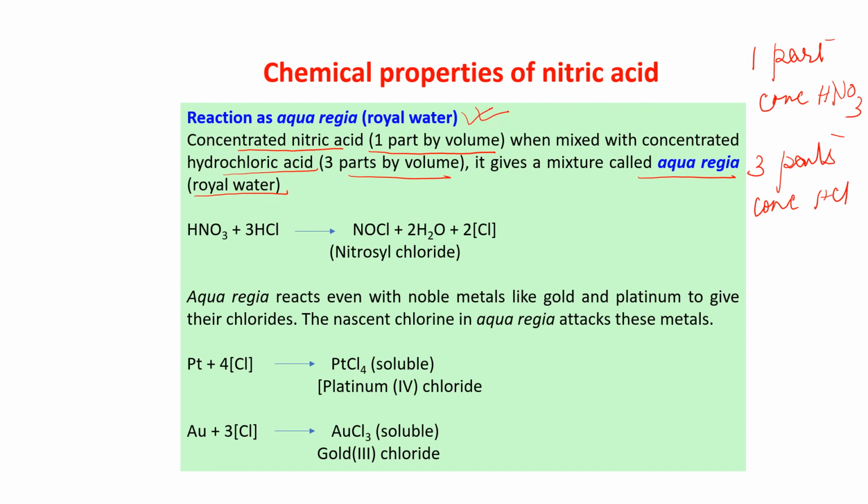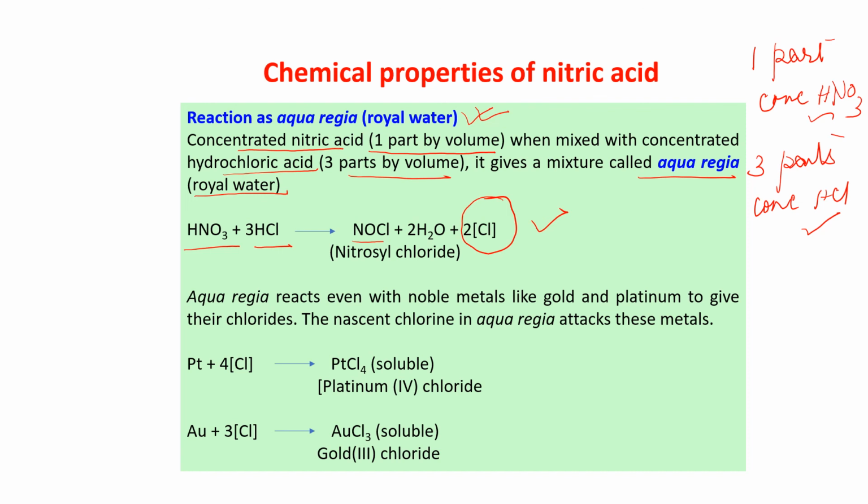That means something is produced because of the action of concentrated nitric acid and concentrated hydrochloric acid. It is producing something which is actually responsible for the oxidizing property. What is happening? HNO3 and 3 parts of HCl, when reacting, give nitrosyl chloride NOCl, H2O, and this is the most important thing, nascent chlorine.